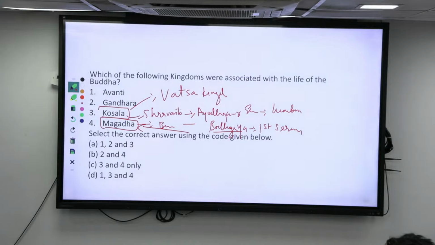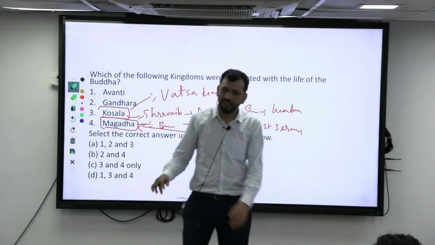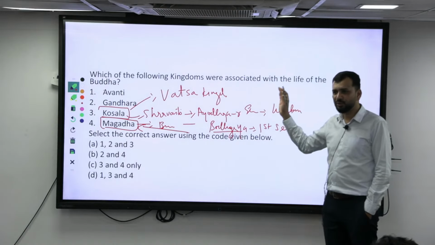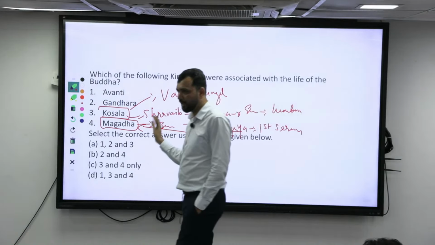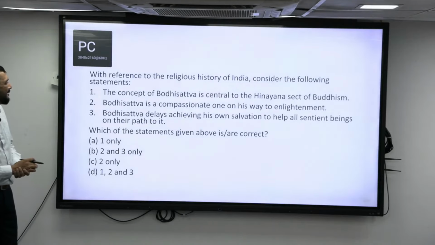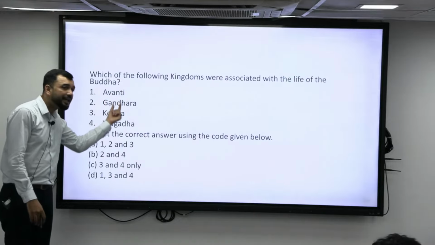Other than that, don't try to mug up his life history, which place, which will come, under which Mahajanapada it was. If you link, you will get the answers. And do the same thing with respect to Jaina or Mahavira also, right? But also see the kings associated with him.